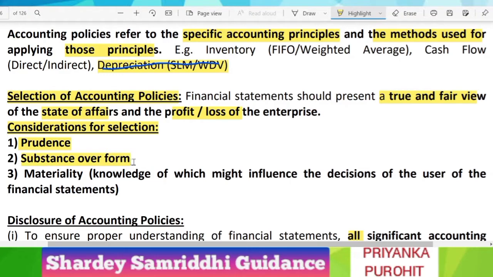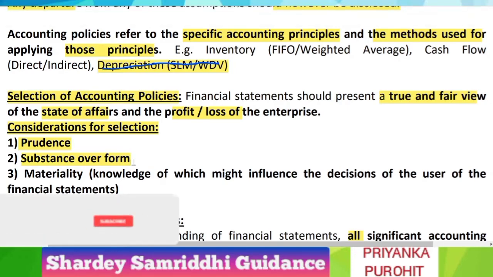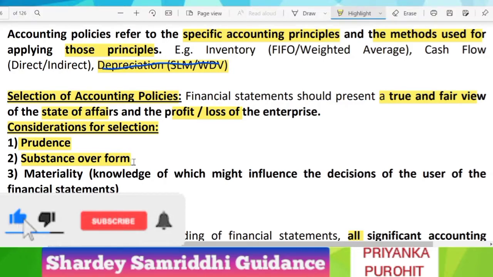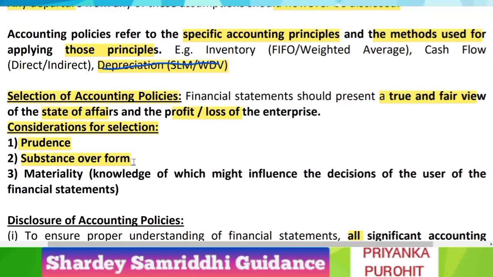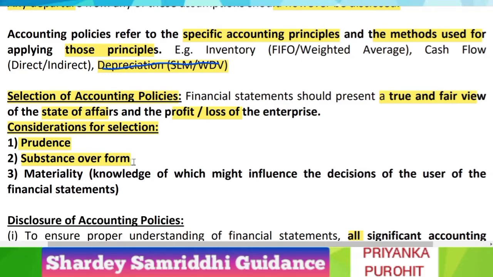It means that we should focus on the economic substance and economic status of the transaction and not on the legal form. An example can be: a property was transferred and possession was given before 31st March 2017, that is before the year ending, and only legal formalities, that is paperwork and registration, are remaining, but the entire property or possession has been given. So since all risks and rewards are transferred, you have to consider it as a sale for that particular year only.